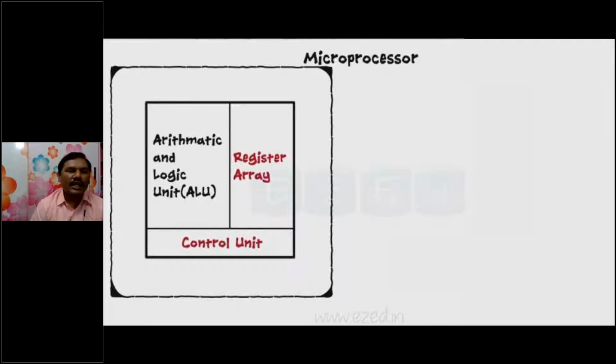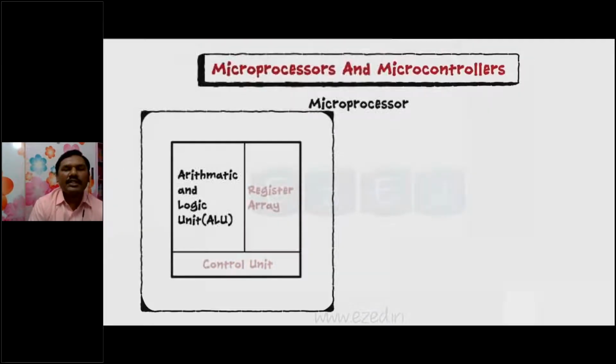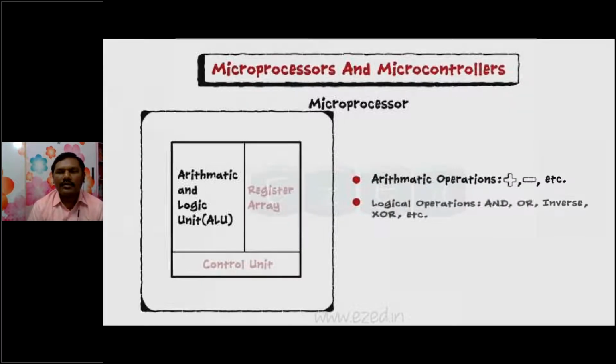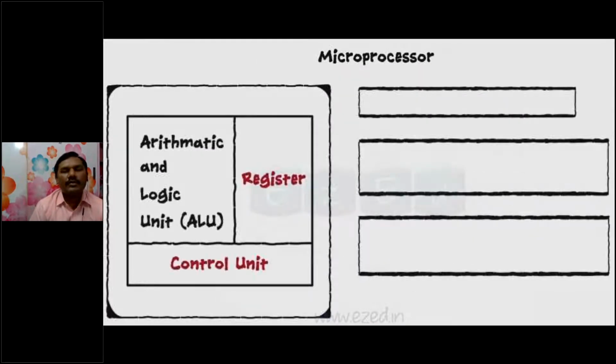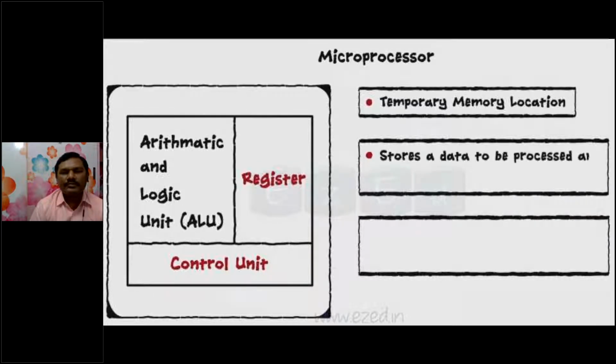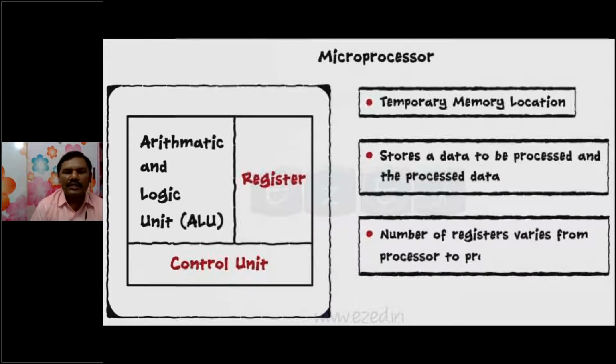It has three blocks: ALU, register array, and control unit. What the ALU performs, you can see here. It performs arithmetic and logical operations like addition, subtraction, and so on. A register is a temporary memory location.